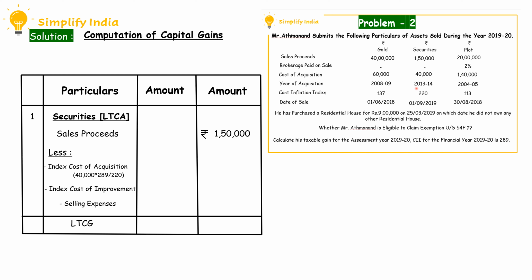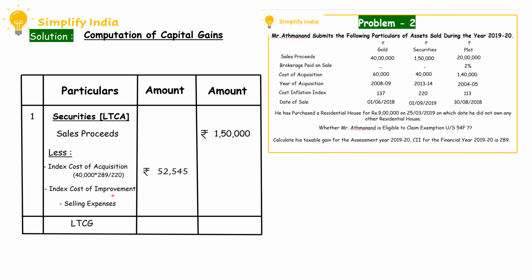It was purchased in the year 2013-14, for which the CII value is 220. So when we calculate it, rupees 40,000 into 289 divided by 220, we will get rupees 52,545.